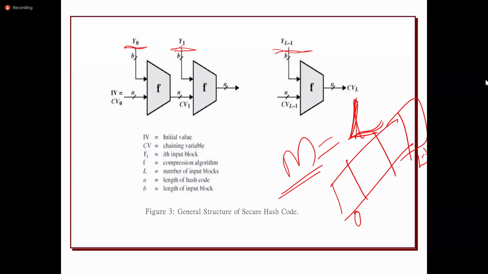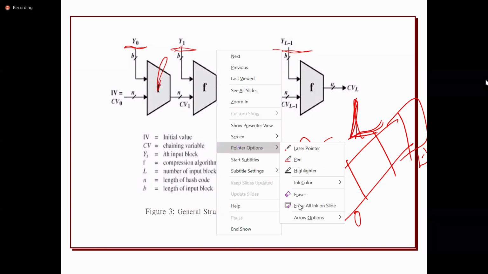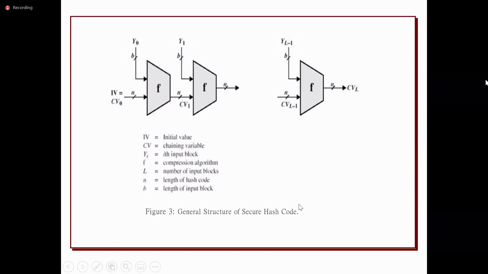Then there is a function. F is the hash function. This function is going to take two inputs. One is the message block, not the entire message. The entire block size is B bits.